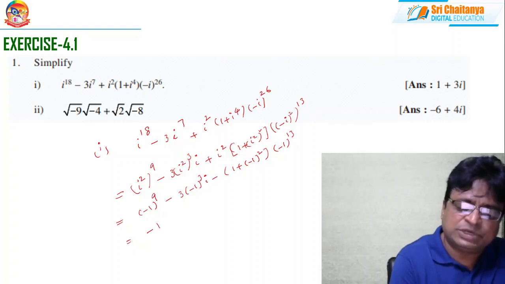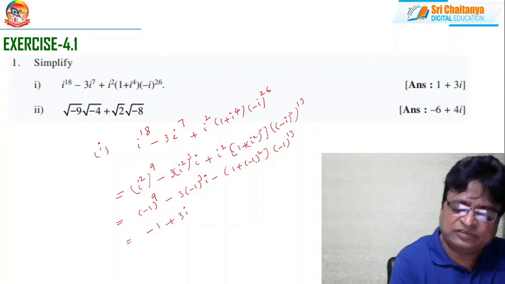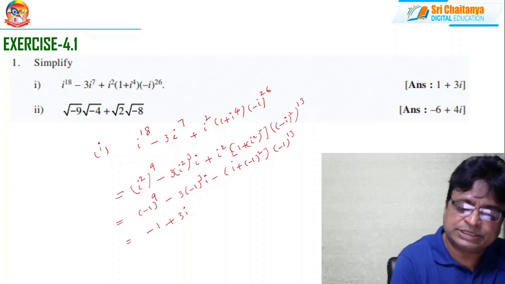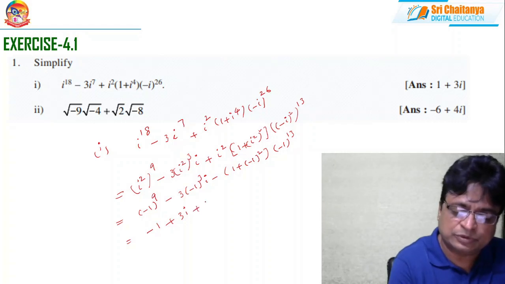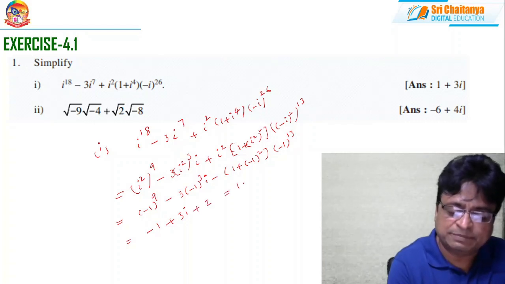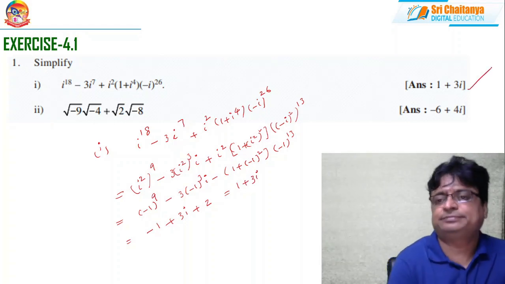Minus 1 whole cube is minus 1, and minus into minus gives plus 3i. Minus 1 whole squared is 1, 1 plus 1 is 2, so this is 2 into minus 1, minus 2, plus 2. So after simplification it becomes 1 plus 3i. This is the answer, 1 plus 3i.